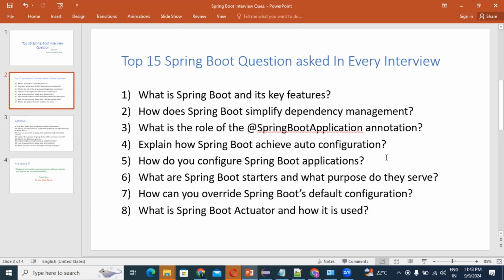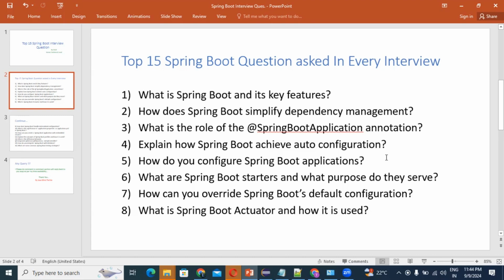So guys, next question. Explain how Spring Boot achieves auto configuration. If the interviewer asks this question, you need to give the answer in the way I am going to explain now.